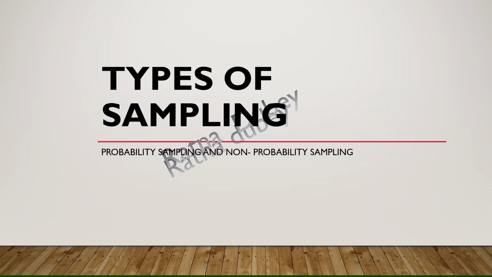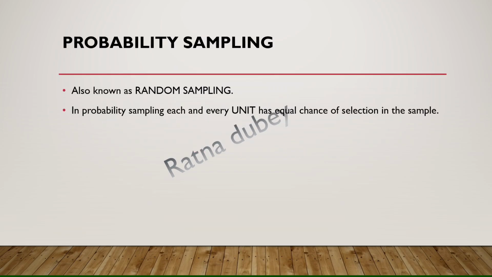My name is Ratna Dubey and in this video I'll be discussing the types of sampling. There are two types of sampling, that is probability and non-probability. Probability sampling is random sampling and non-probability sampling is non-random sampling. In this video, I'll be discussing the probability sampling types, and in my next video, I will be discussing the types of non-probability sampling.